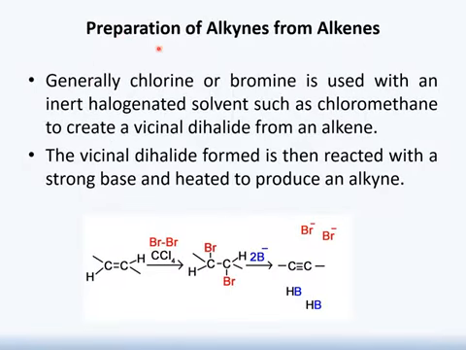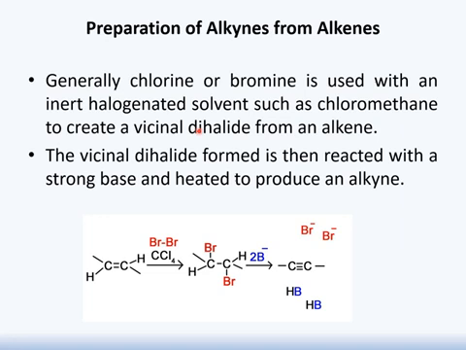The next reaction is synthesis of alkyne by using alkene. Generally, chlorine or bromine along with an inert halogenated solvent, for example chloromethane, or we can use carbon tetrachloride, will be responsible for the production of vicinal dihalide from an alkene. As we know, this terminology is not new in this lecture.